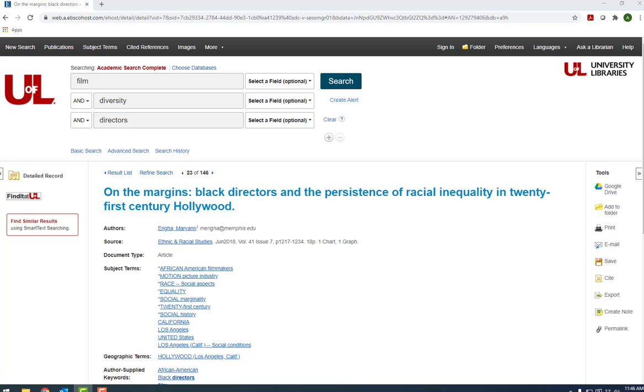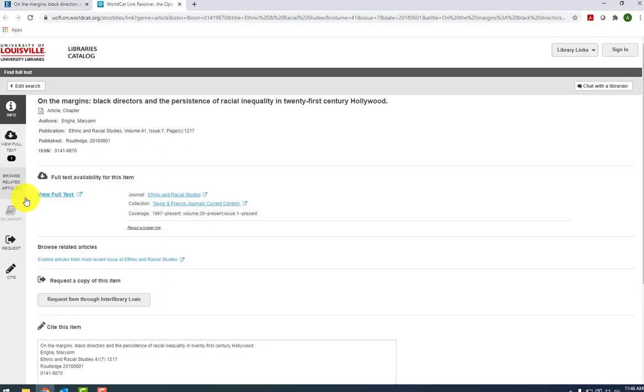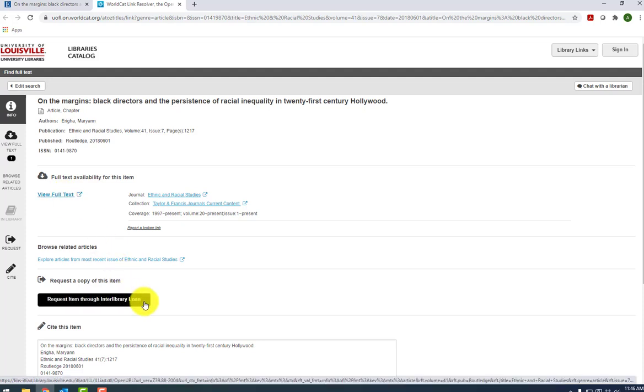If there is no PDF, you can click on Find It at U of L to see if we own the article or if you need to request a copy of it. When you click Find It, you'll either see a View Full Text link, which will take you to the article, or a button that says Request Item through Interlibrary Loan. If you see the Request button, that just means we don't own the article, but we will request a copy for you from another school. So just click that button and fill out the form to place a request, and we'll send you the PDF of the article, usually within a few days.